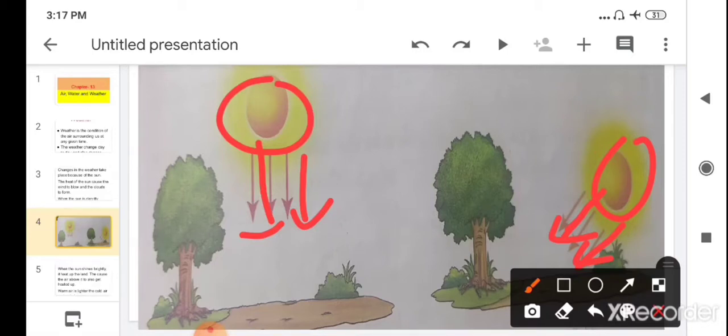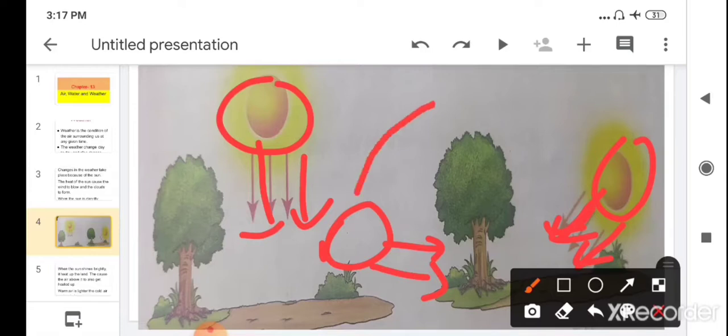But as the sun goes to a lower position in the evening time, the rays of the sun are slanty, which do not heat up the earth's surface. In the morning also, when the sun rises, it is low in the sky, so that time also the rays are slanty. That is why the morning and the evening times are cool, because the rays are slanty and they do not heat up the earth's surface.